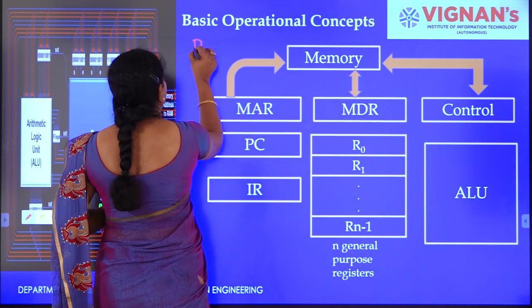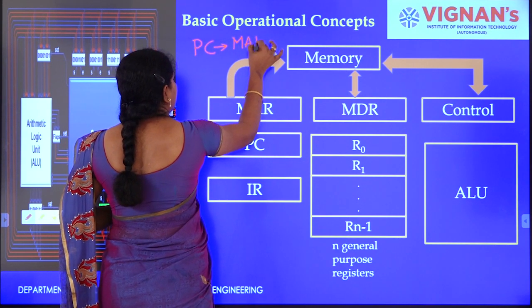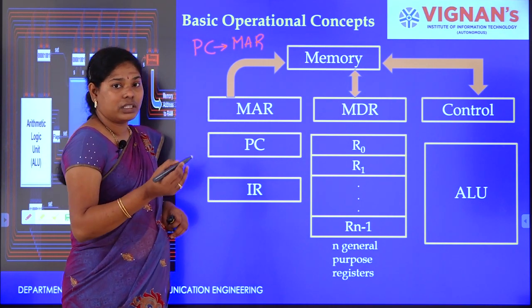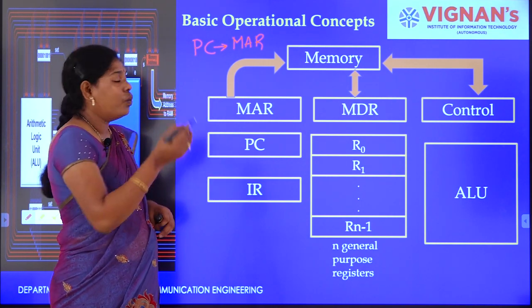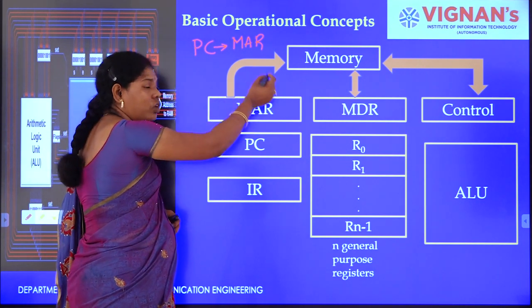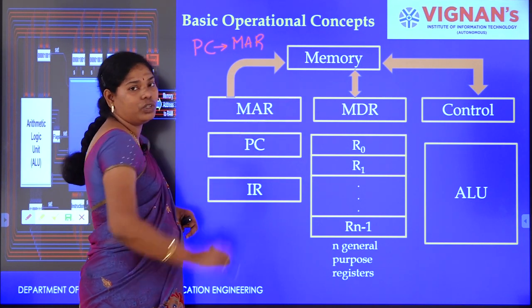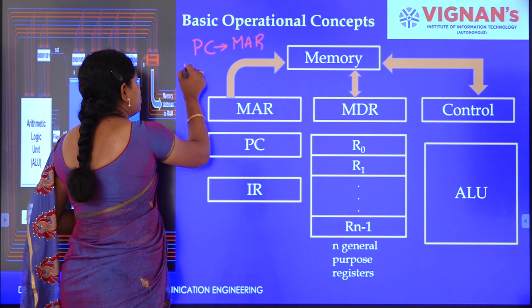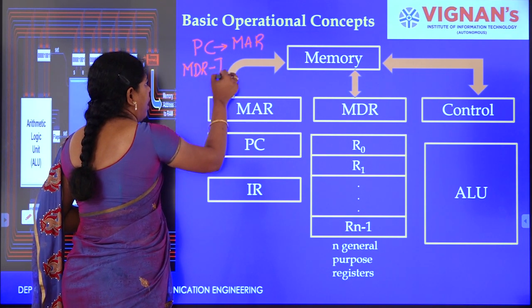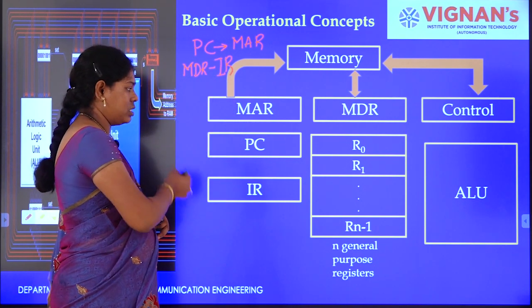From PC to MAR, this is the address. The contents of program counter point the address of the instruction to be fetched, which should be copied to MAR. Then the corresponding location is identified and the corresponding contents will be copied to MDR, the instruction from MDR to IR. Okay, this is the process.